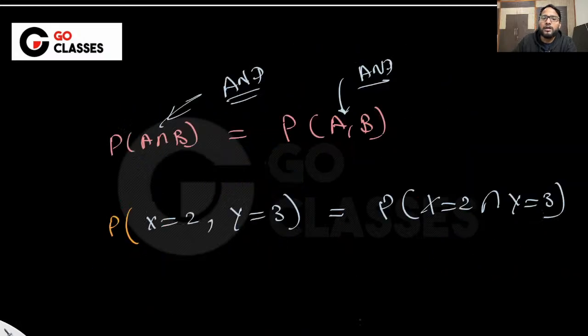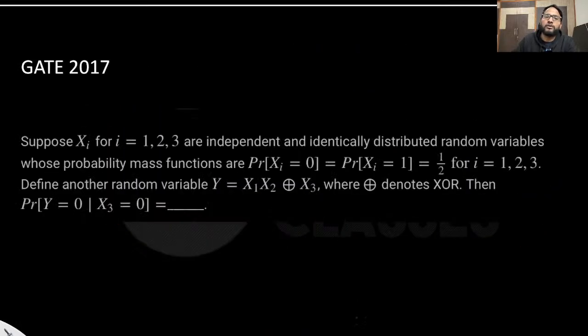Okay, now let's probably do this GATE question. What they're saying is that xi for i equal to 1, 2, 3 are independent and identically distributed random variables. Identically distributed means that they basically have the same values for all of the possible outcomes.